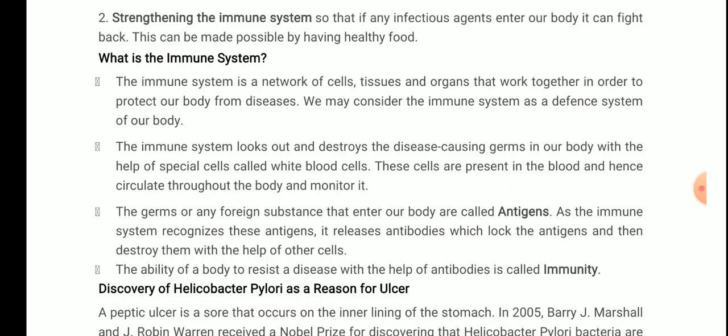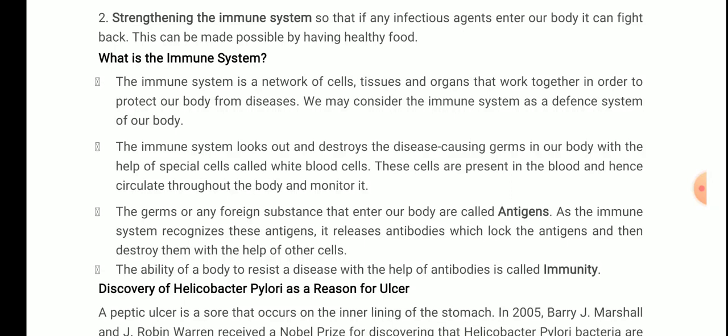Once a person who has a weak immune system cannot withstand it. So that's why you must have a strong immune system. What is the immune system? Very important. The immune system is a network of cells, tissues, and organs that work together in order to protect our body from diseases. We may consider the immune system as a defense system of our body.